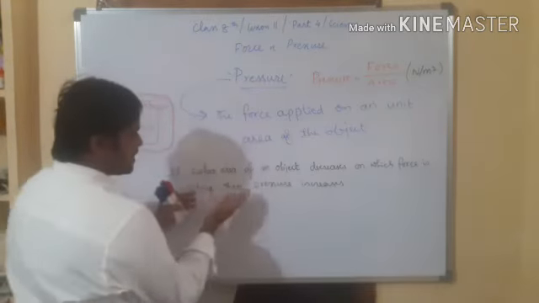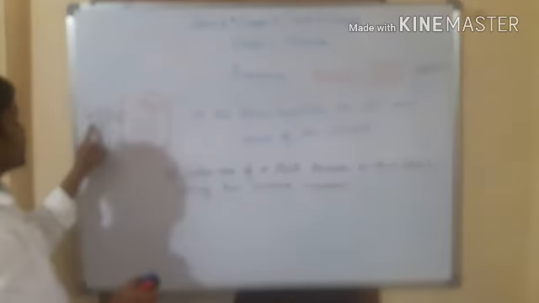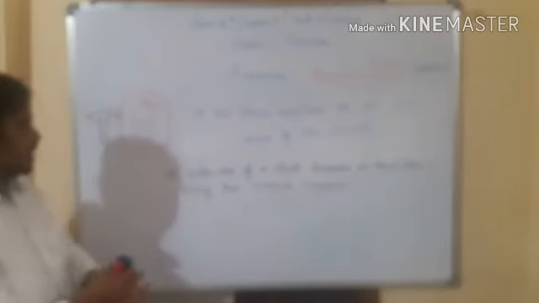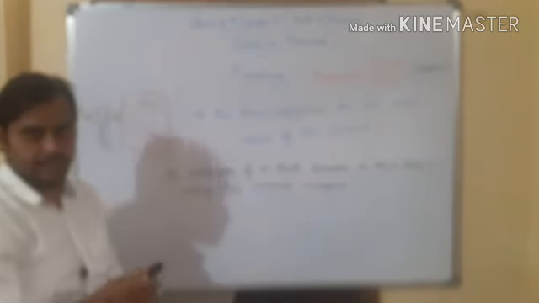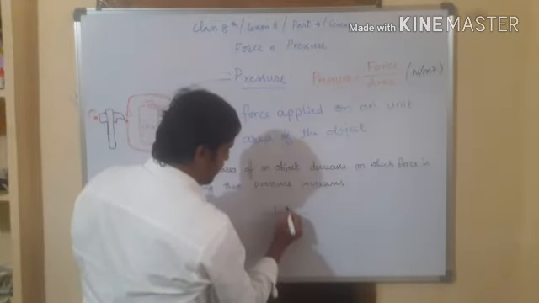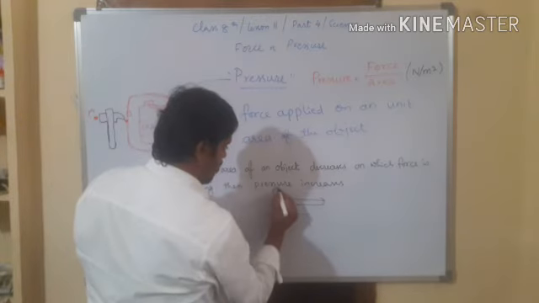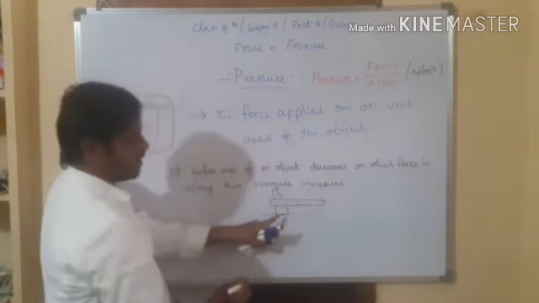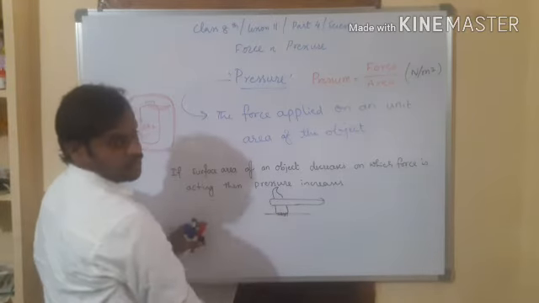Why? Because when surface area decreases, for example, if you use the blunt end A, then the surface area of contact is more.